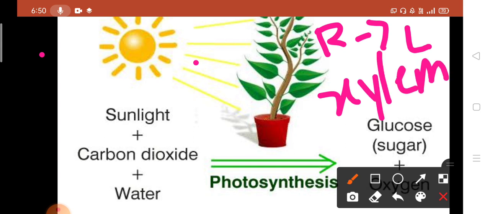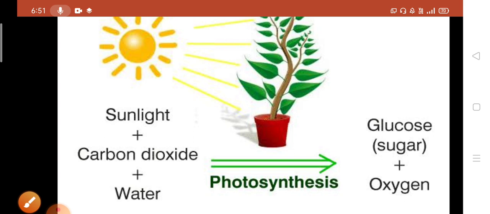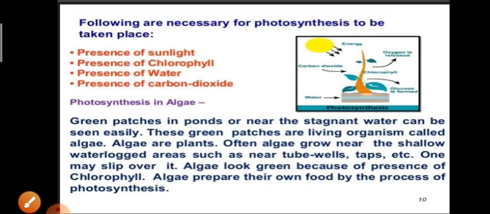It is a pipeline, just like a water pipeline. Okay, in a plant there is a system of transporting water from the roots to the leaf and all the branches through a tissue called xylem.